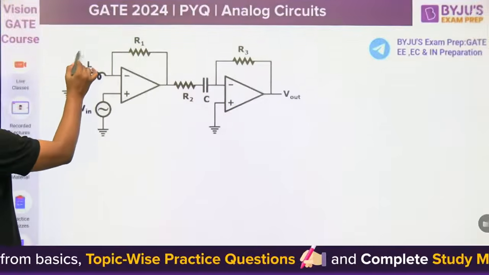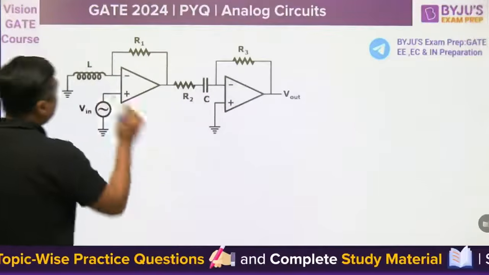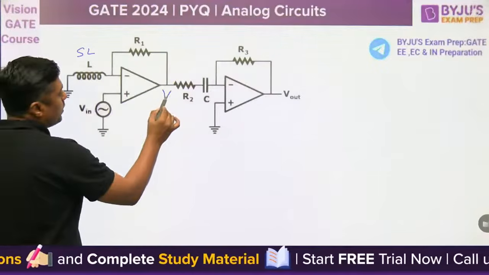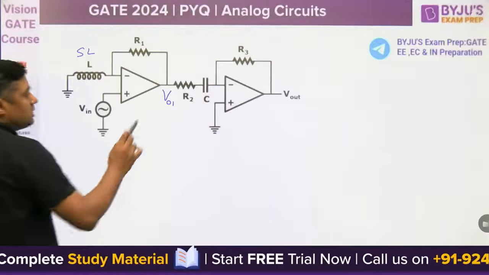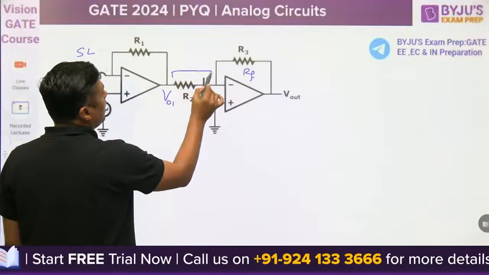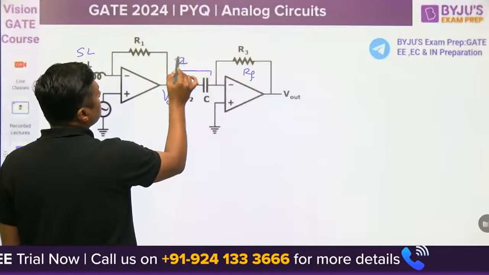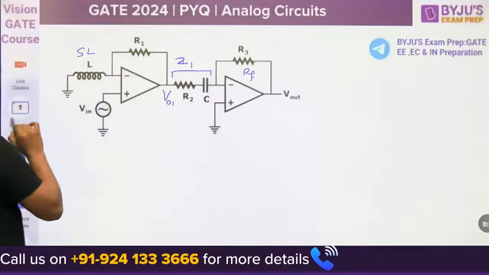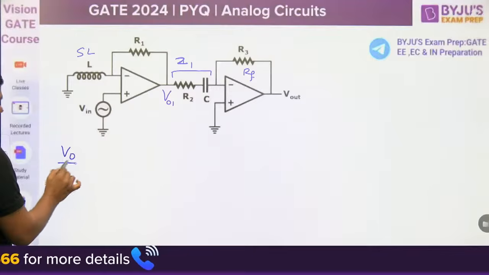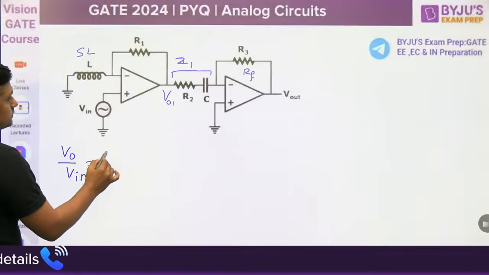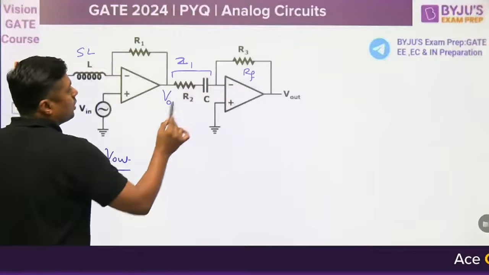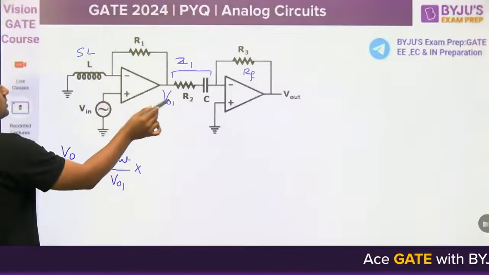First of all, what is the impedance? SL. This is R1. So what is the voltage at this point? That is the V01. Then what is the relation between V01 and Vout? This is the RF. This is the R1 or Z1. Right. Now this is a non-inverting operational amplifier. The overall gain is nothing but Vout upon V01 into V01 upon Vin: gain of the second into gain of the first.